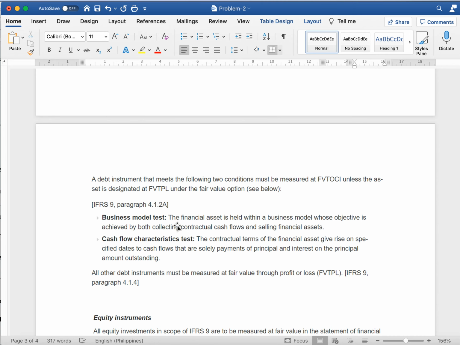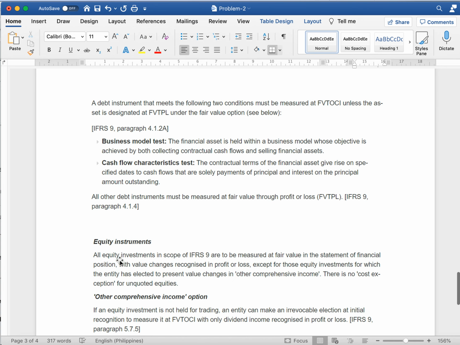So business model test: the financial asset is held within a business model whose objective is achieved by both collecting contractual cash flows and selling financial assets. So when both, it means we will measure it at fair value through other comprehensive income. Cash flow test is the same as above. All other debt instruments must be measured at fair value through profit or loss according to IFRS 9.